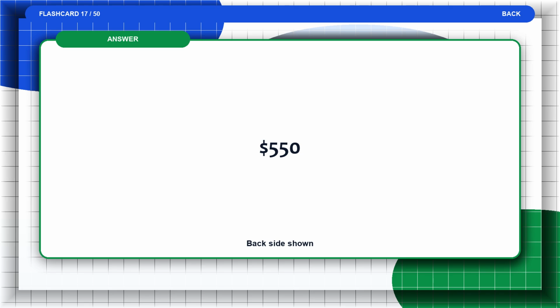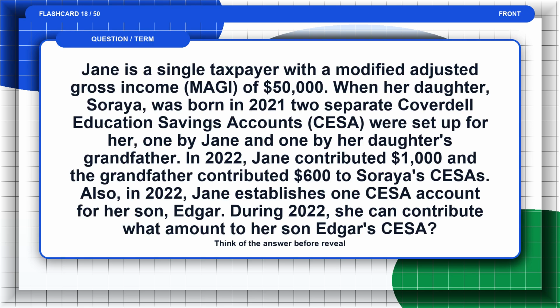The answer is $550. Flashcard 18. Jane is a single taxpayer with a modified adjusted gross income (MAGI) of $50,000. When her daughter, Soria, was born in 2021, two separate Coverdell education savings accounts (CESA) were set up for her, one by Jane and one by her daughter's grandfather. In 2022, Jane contributed $1,000 and the grandfather contributed $600 to Soria's CESA.